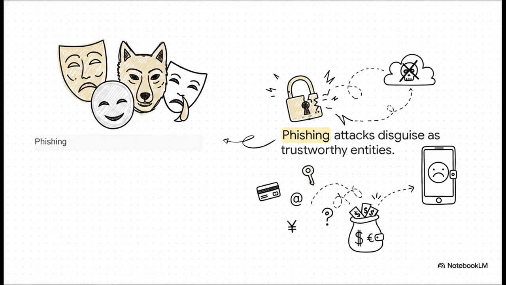The mechanism of phishing is incredibly simple, yet totally devastating. By putting on a digital disguise, attackers basically get you to willingly hand over the keys to the castle, your usernames, passwords, credit cards. Once they have that sensitive data, they can directly access your accounts and steal your money. It's digital impersonation at its absolute most effective.